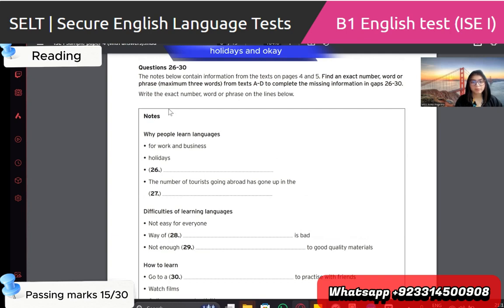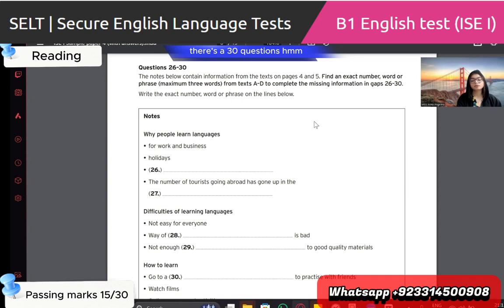Okay. So what is the question? The question is about writing 3 words maximum to fill in the blanks, right? It's the same kind of task. Now, could you tell me in your own words how many questions are there? How many different question types are there? And what is the passing score?